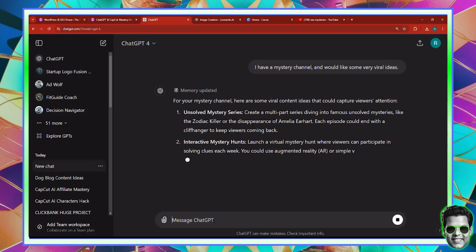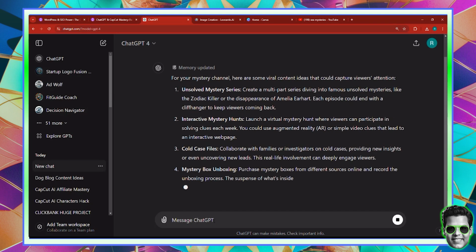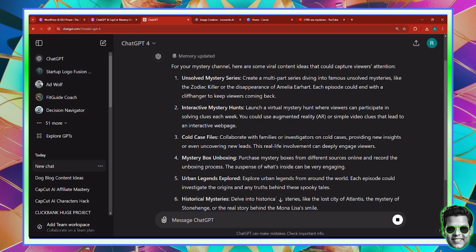So here it says unsolved mystery, interactive hunts, cold case files. This is good, but it's very bland. So I'm going to say it's good, but too generic. Not interesting at all, not viral material.